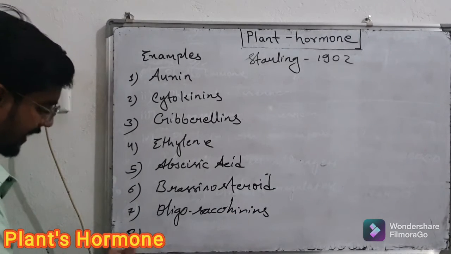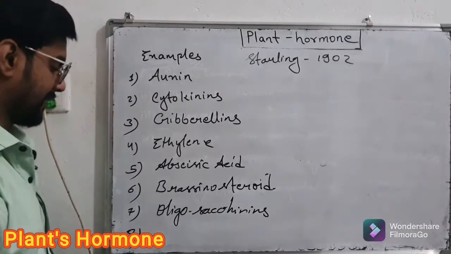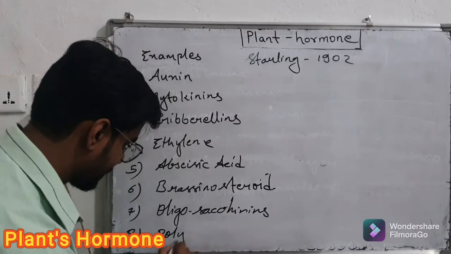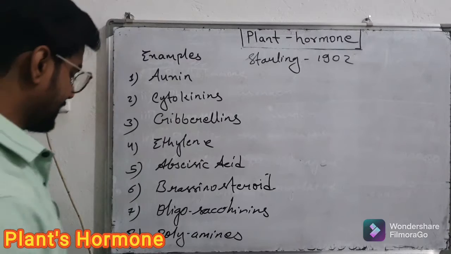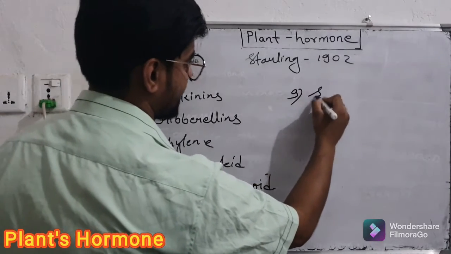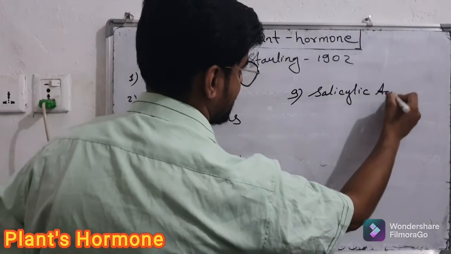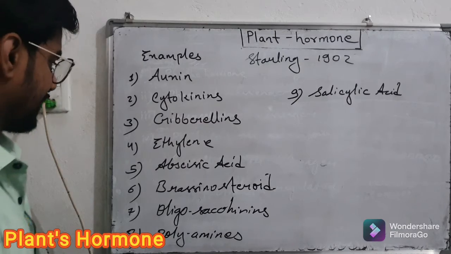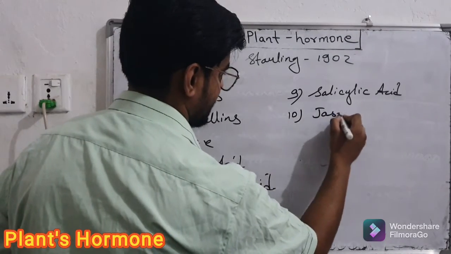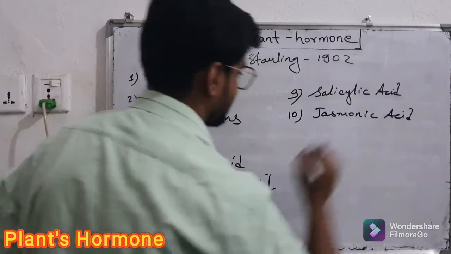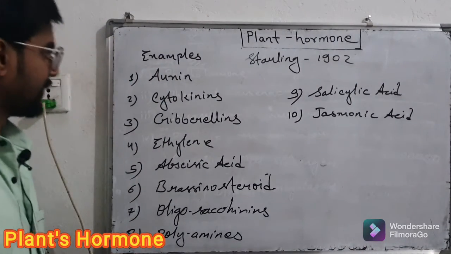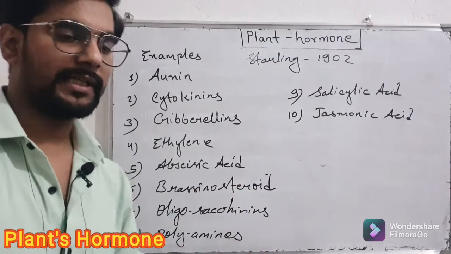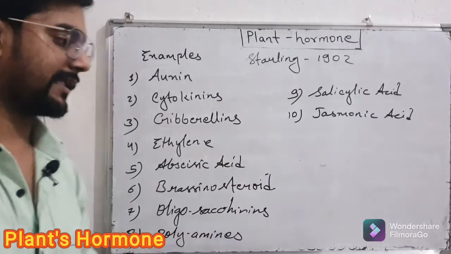That is also a plant hormone, and in the same way you can see another quite essential plant hormone, that is polyamines. And you can also see salicylic acid, which is also one of the plant hormones, and another, jasmonic acid. Okay, I think this will be enough for today as examples of plant hormones. These are all chemicals produced within the plant body and responsible for maintaining all physiological activities and processes.